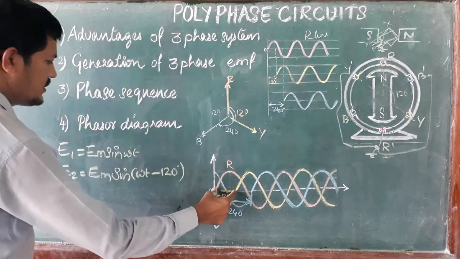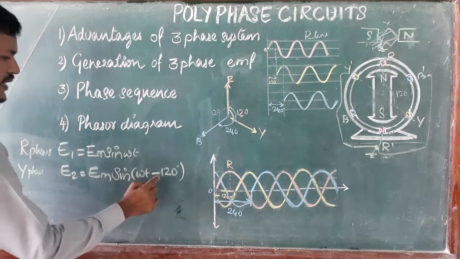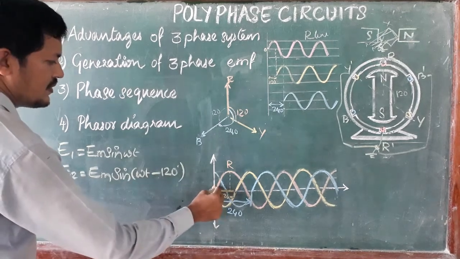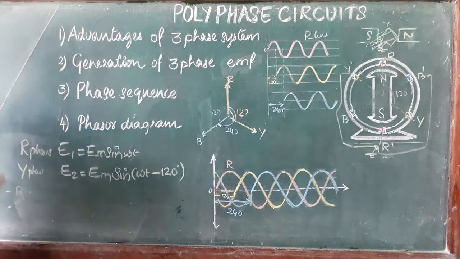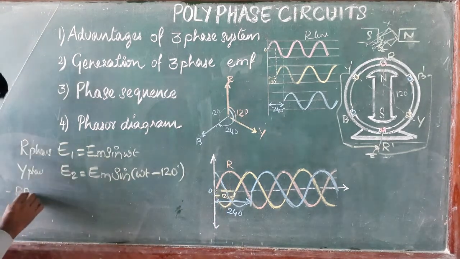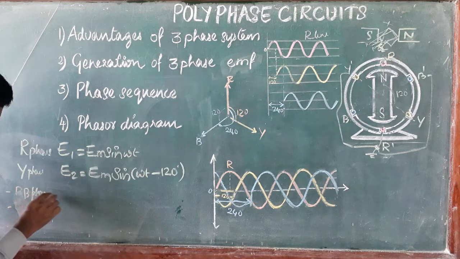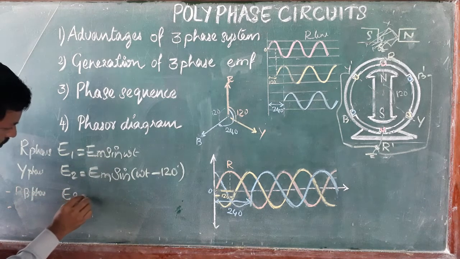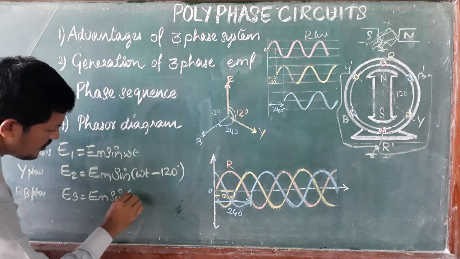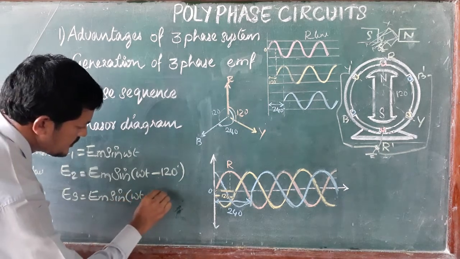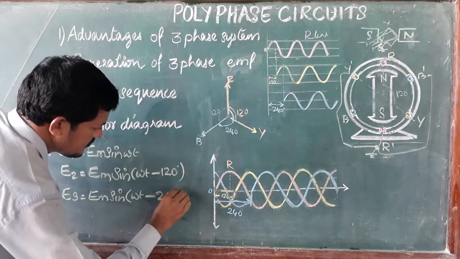This minus indicates lagging. Comparing the R phase, the Y phase is lagging by 120 degrees. And the third phase, the B phase: E3 equals Em sine omega t minus 240 degrees.